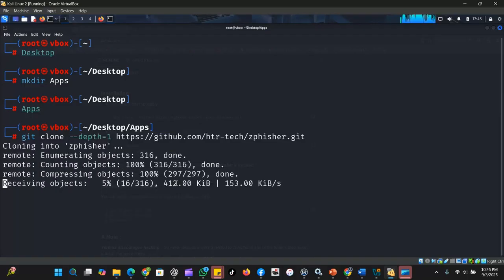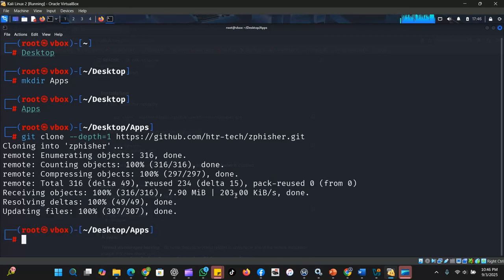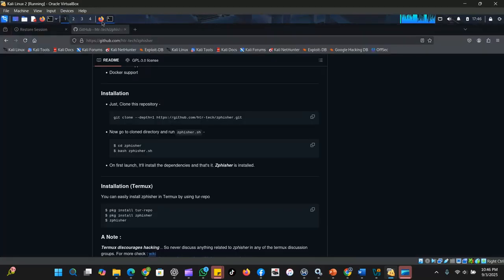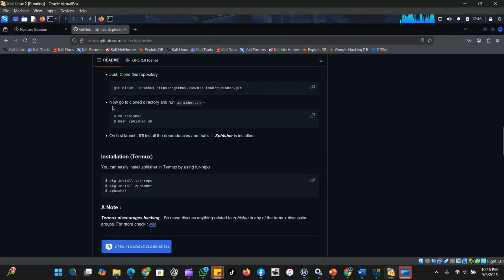This will download Zfisher into its own folder called Zfisher. The installation is done. Type ls to view. It shows that Zfisher exists inside our apps directory. Go back to Zfisher on your browser. The next step says go to the directory and run zfisher.sh. And here are the steps.